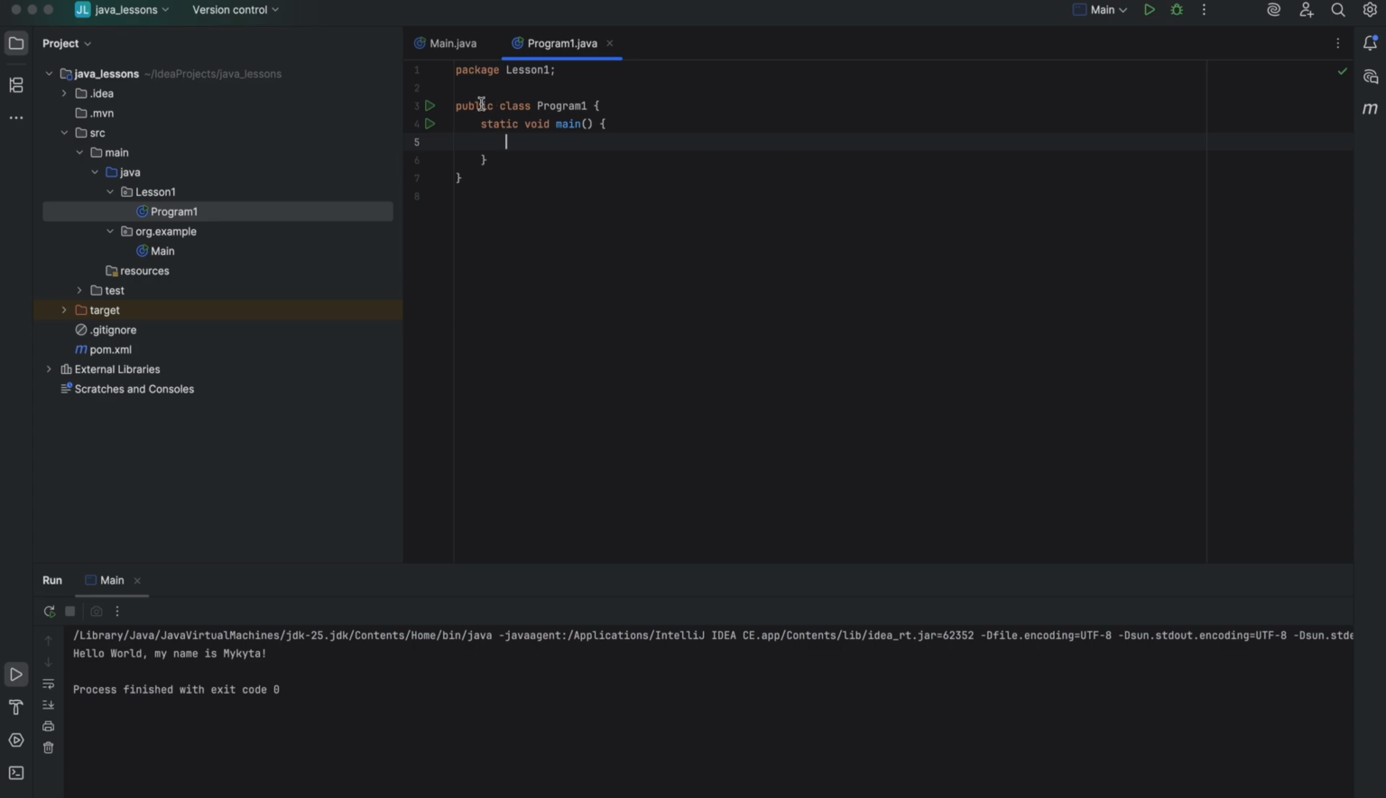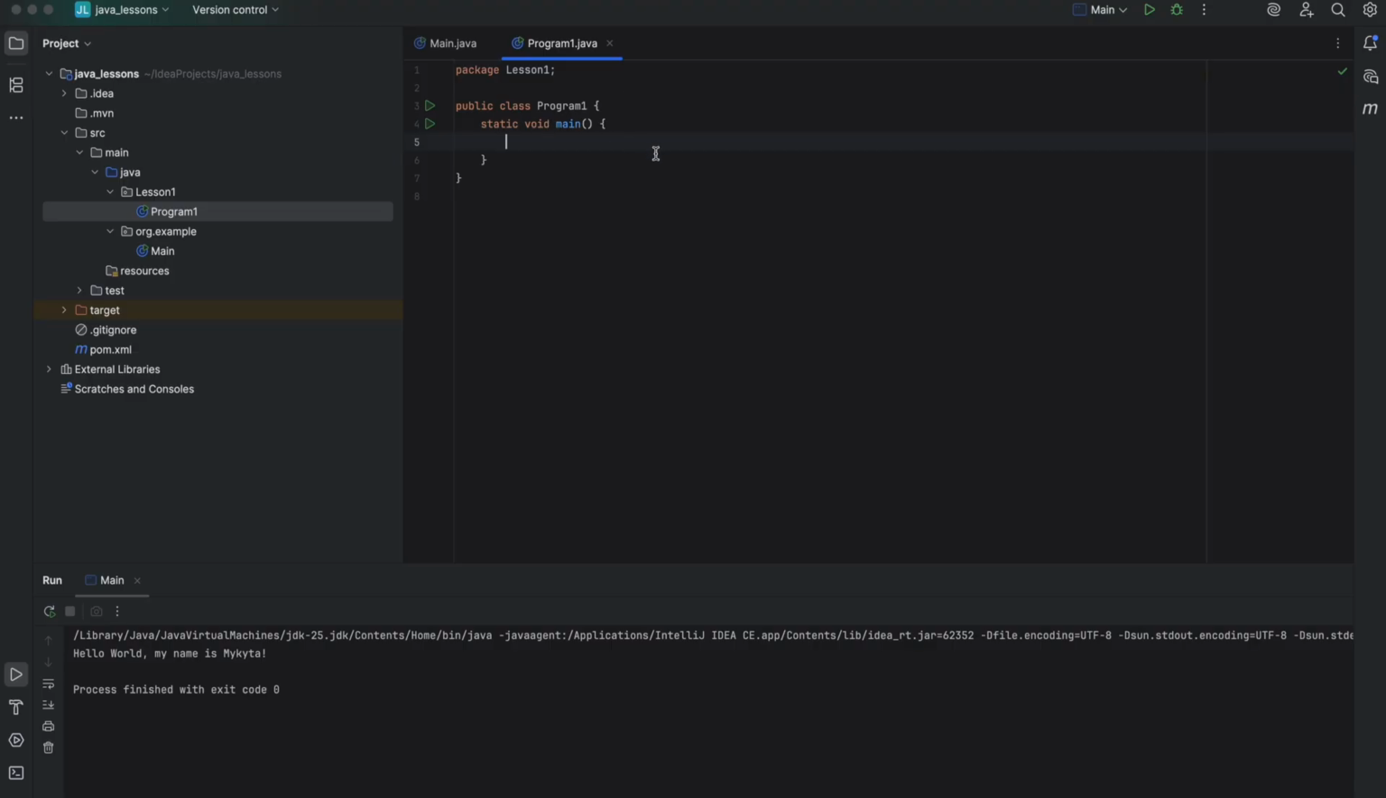So we have a keyword public. Public is an access modifier. It means anyone can access this class or method from anywhere. So we have different access modifiers like private, protected, and default, other than public, but we will cover it later. Class. Class is a keyword used to define a class, which is a blueprint for objects. Program1. This is the name of your class. Class names in Java usually start with an uppercase letter by convention.